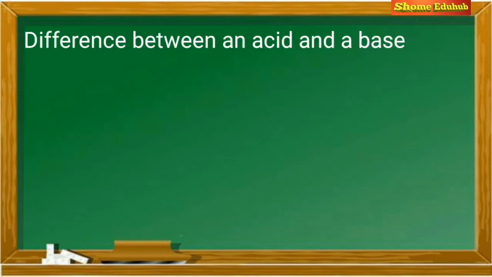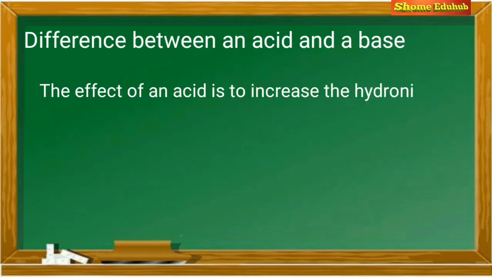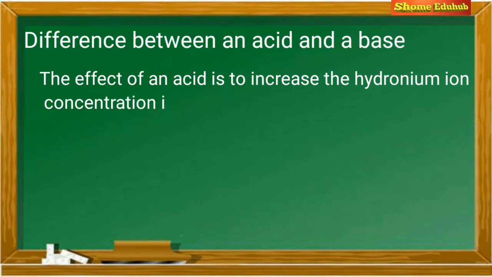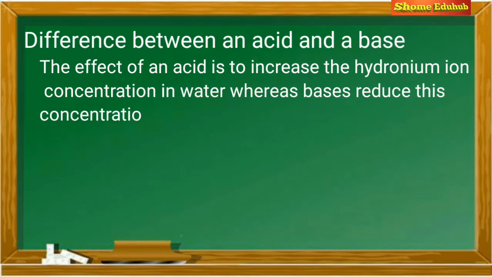Now, what is the difference between an acid and a base? Chemically, bases are opposite of acids. However, some strong acids are able to act as bases. Bases and acids are seen as opposites because the effect of an acid is to increase the hydronium ion concentration in water, whereas bases reduce this concentration.